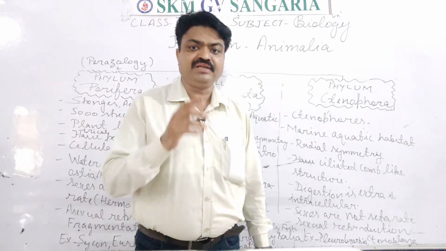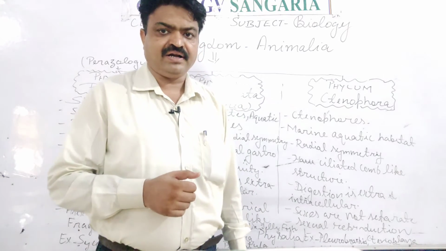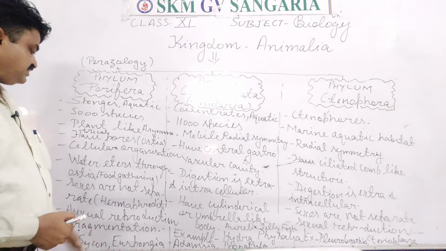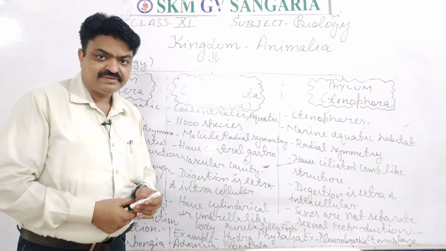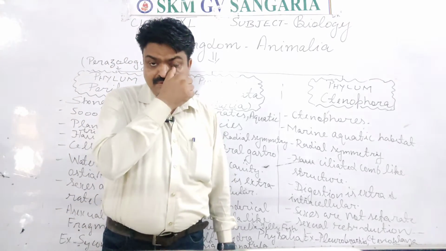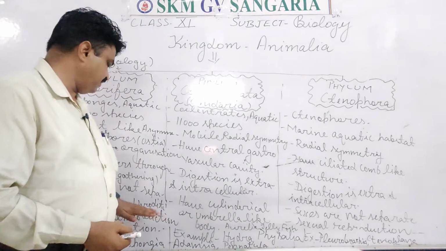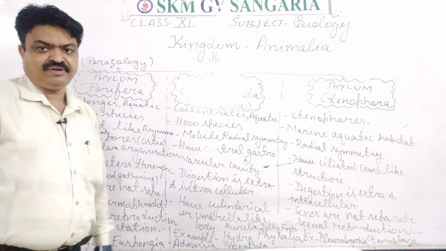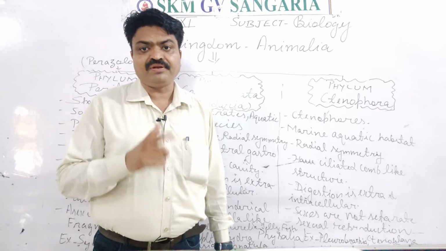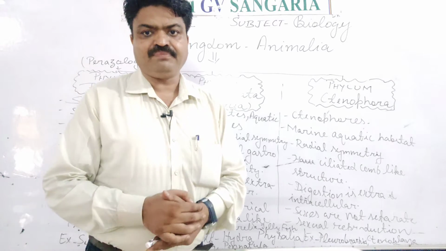Mostly they have an exoskeleton, and their exoskeleton is made up of calcium carbonate. Next, students, their sexes are not separate, meaning male and female sex organs are found together, and this type of structure is known as hermaphrodite. They have both types of reproduction, sexual as well as asexual.